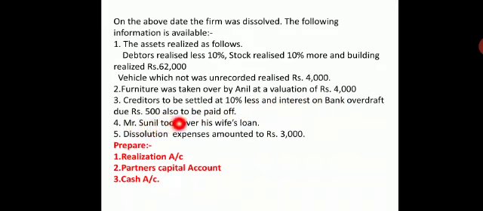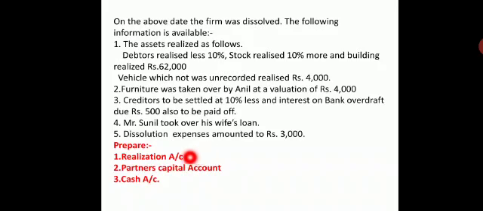Mr. Sunil took over his wife's loan. Now Mrs. Sunil is an outsider to the firm; she is a third party. So Mr. Sunil has taken over this loan. That means it is a liability taken over by the partner. Dissolution expenses amounted to 3,000.